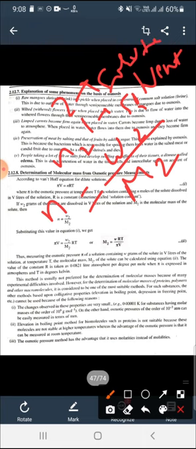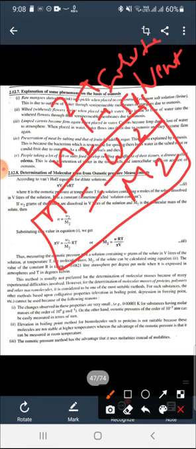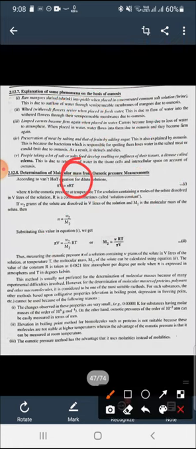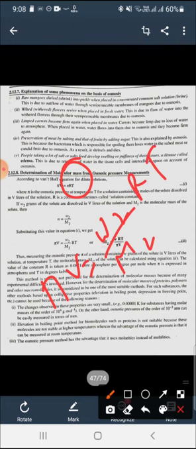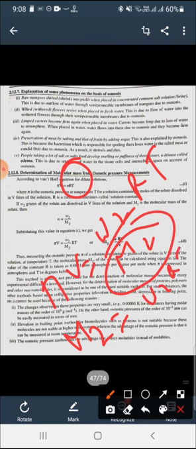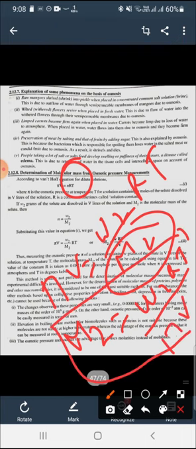Now n = W2/M2, so πV = (W2/M2)RT. From here we can calculate the molecular mass of solute easily: M2 = W2RT/πV. This is the formula for the molecular mass of solute.